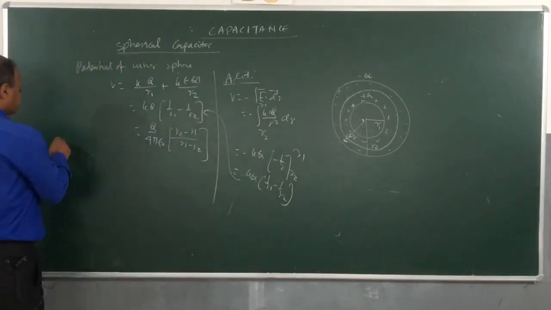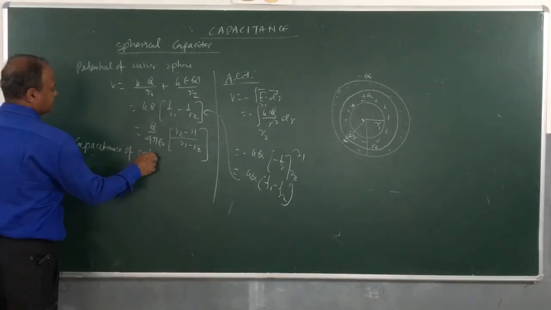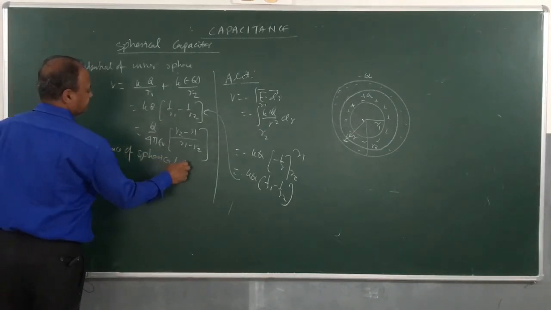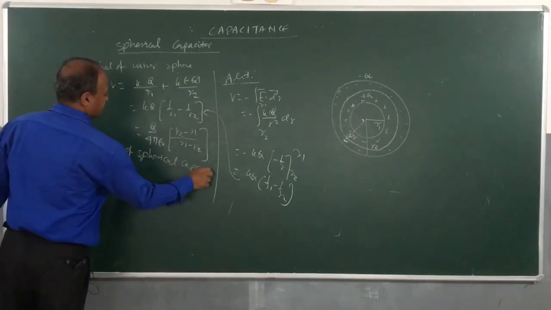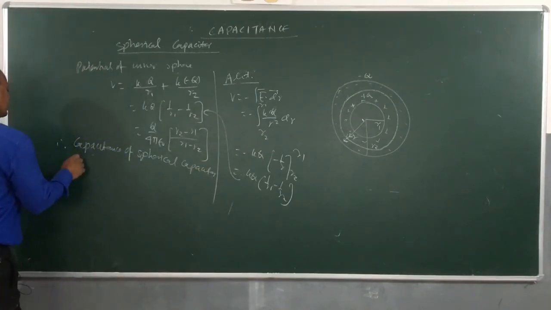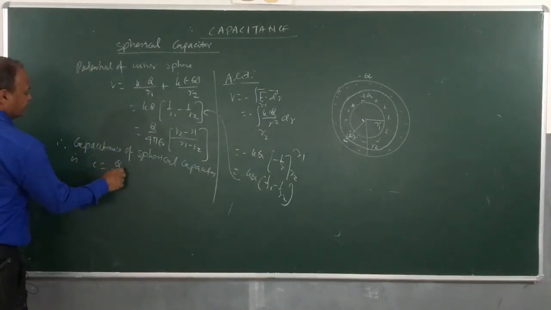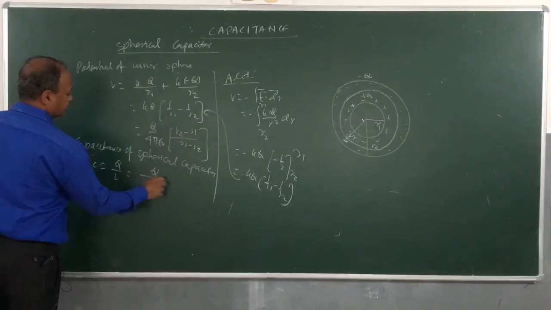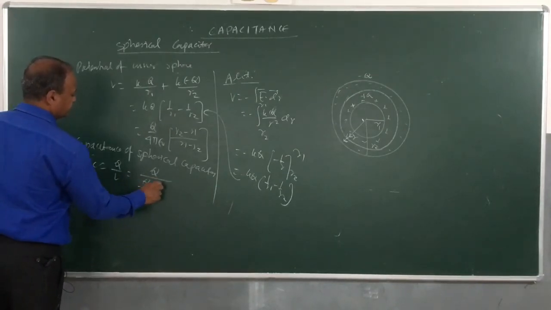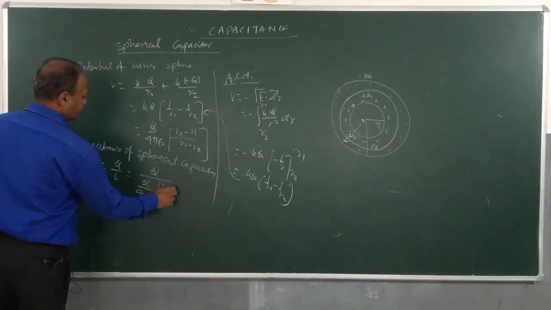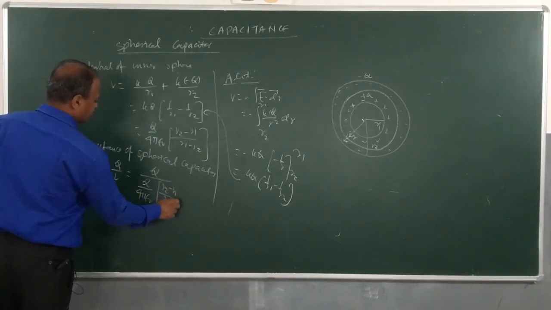Therefore, the capacitance of a spherical capacitor is C equal to Q by V, that is Q divided by Q by 4 pi epsilon naught into (R2 minus R1) divided by R1 R2.